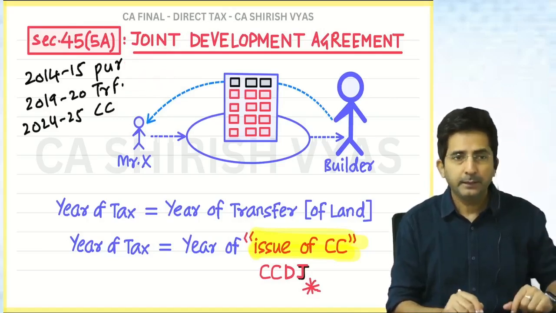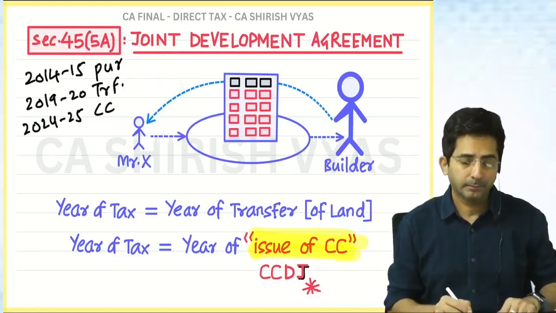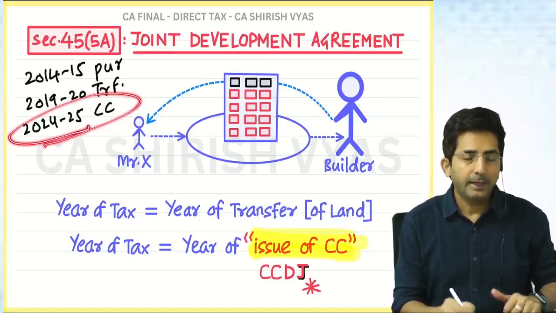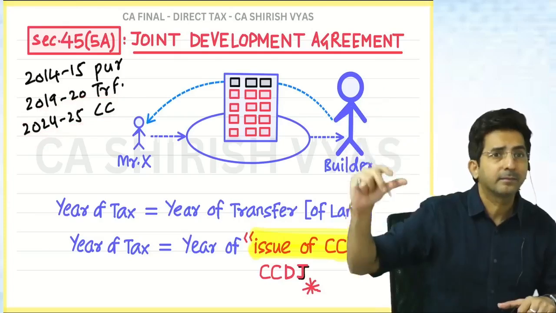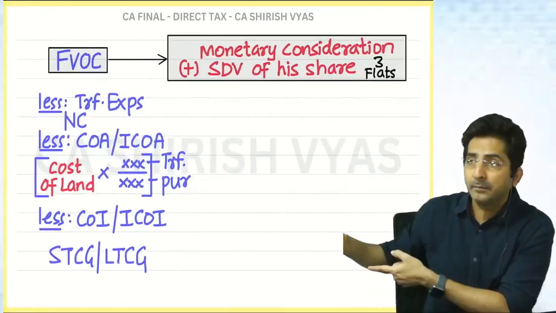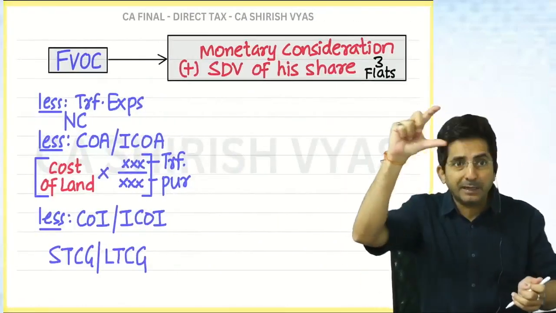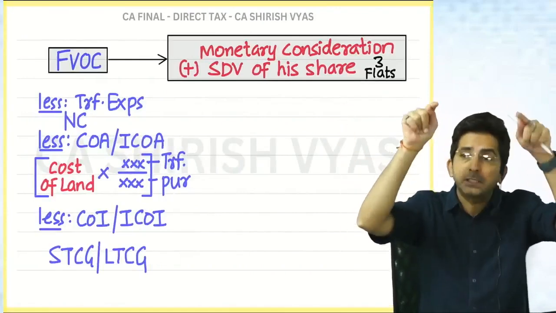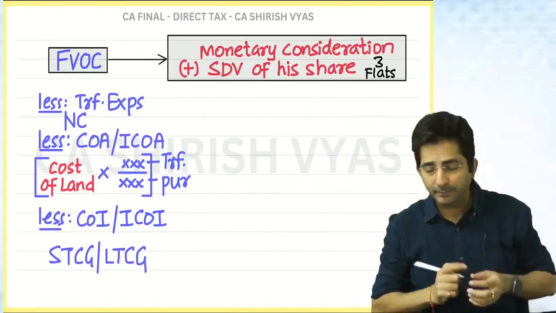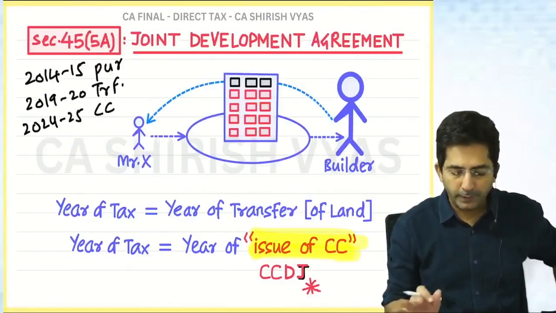Perfect. In which year do you have to pay the tax? 24-25. And where to write 24-25 in my answer? At the top in the heading. See, when you solve the sum, first you write computation of capital gains. There you will mention the section and the year of tax. Okay, so this was 45(5)(a). Section is over.